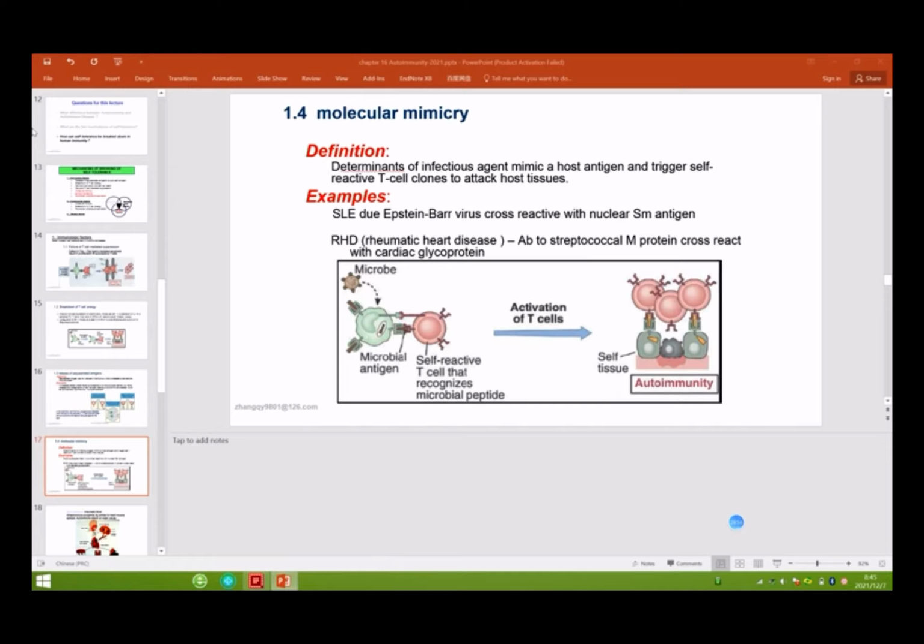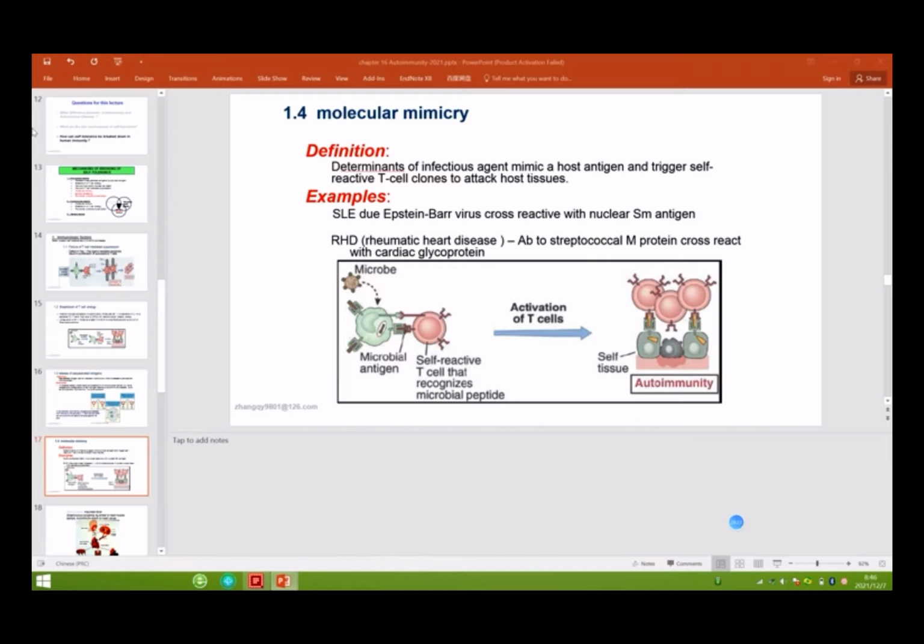In healthy individuals it cannot be activated because there is no antigen. But if there is a pathogen, a microbe, whose antigen is similar to the self-antigen, it activates the self-reactive T cell. This T cell recognizes the microbe antigen and at the same time recognizes self tissue, causing tissue damage.